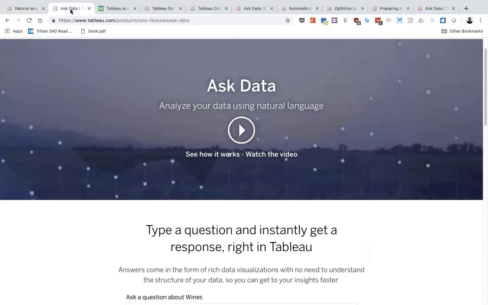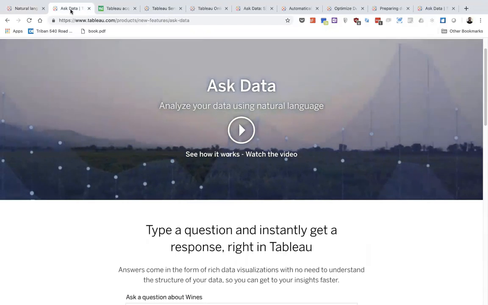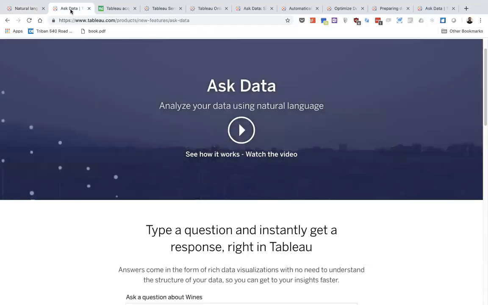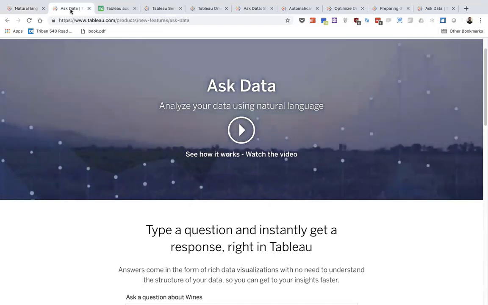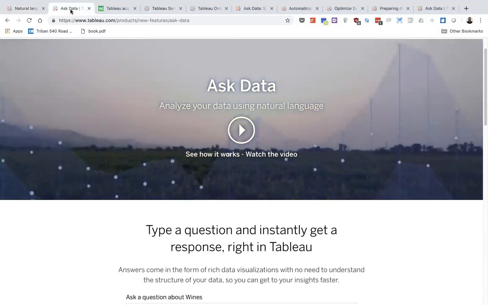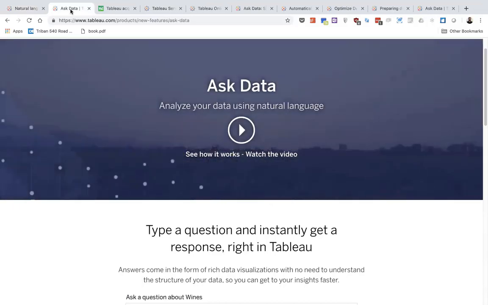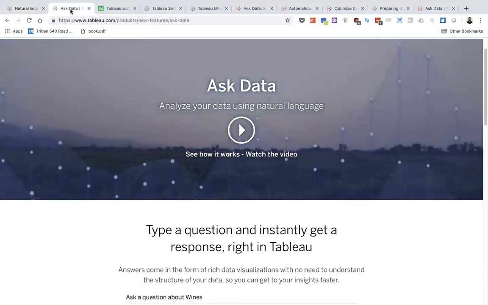So what is Ask Data? It's a natural language capability that Tableau have implemented into their Tableau Server offering. What it fundamentally does is allow you to ask questions through speech and typing things in. And that's what I'm going to show you how to do today.